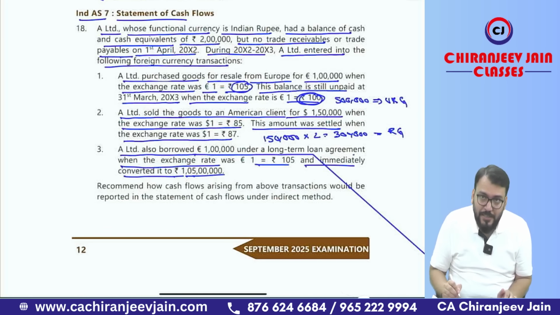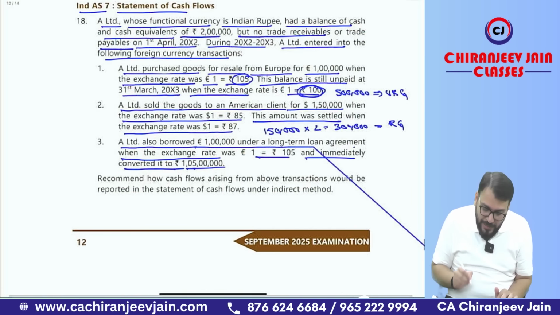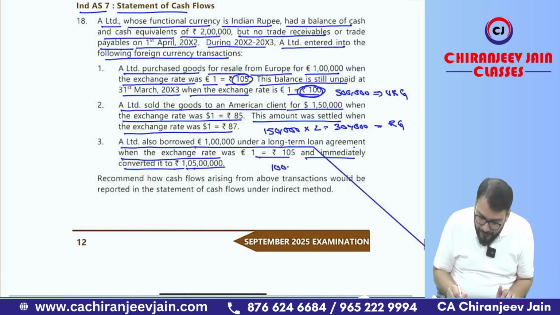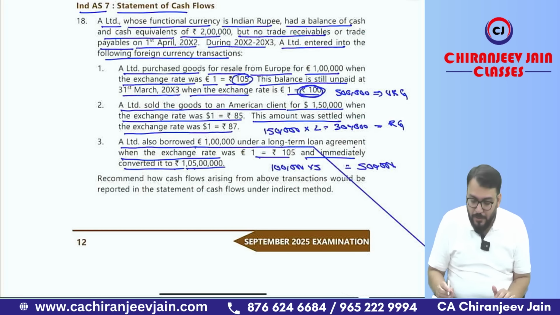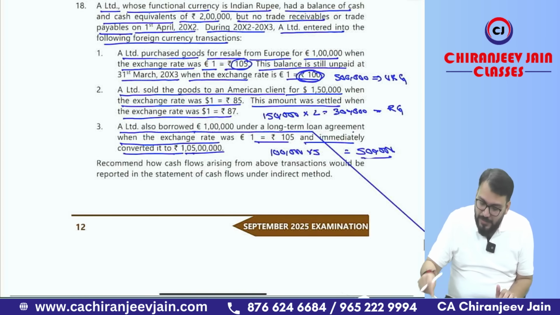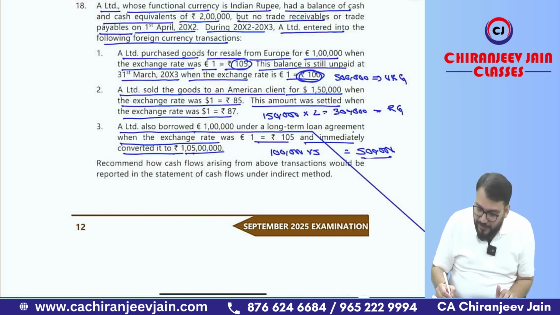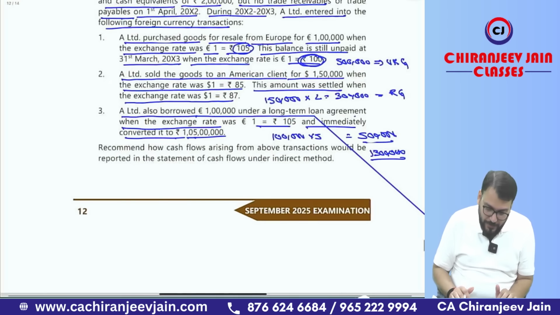Same thing will be applicable. So here also 1 lakh into 5, that is 5 lakh is the unrealized gain. Means total gain is how much? 5 lakh plus 5 lakh plus 3 lakh, 13 lakh is the exchange gain which will be transferred to P&L.